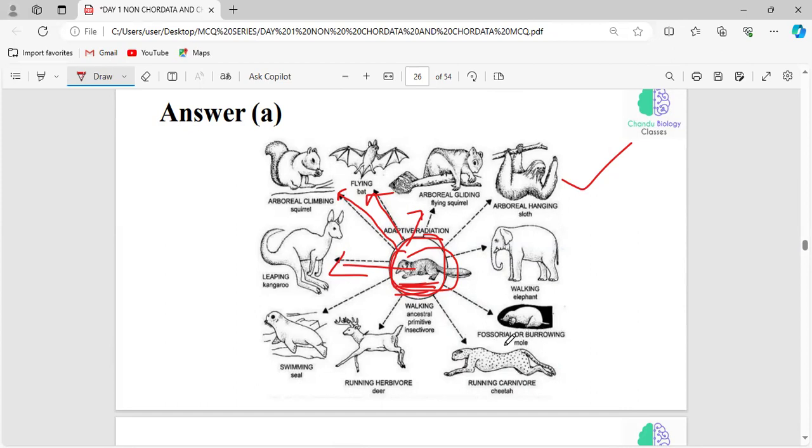And you should know what all the adaptations are. It has fossorial or burrowing, arboreal, running, swimming, leaping. So these are all the structural adaptations. You should read them with examples.